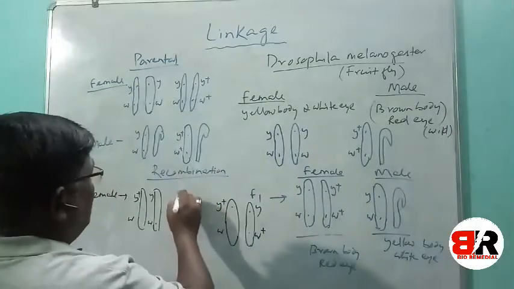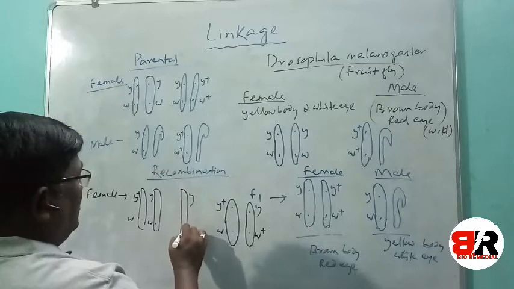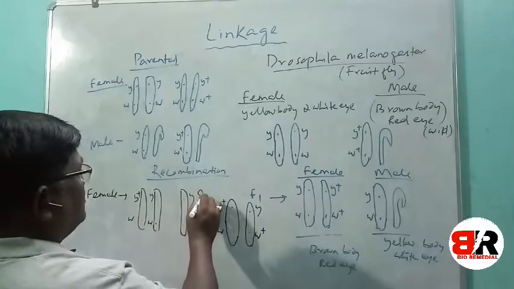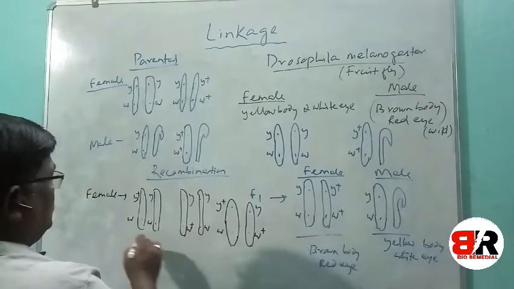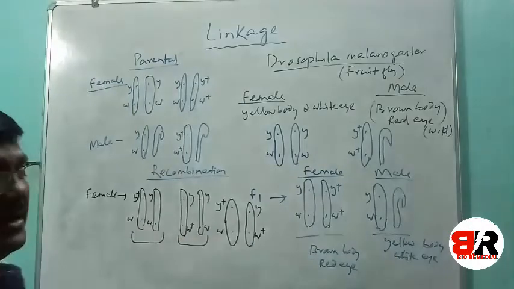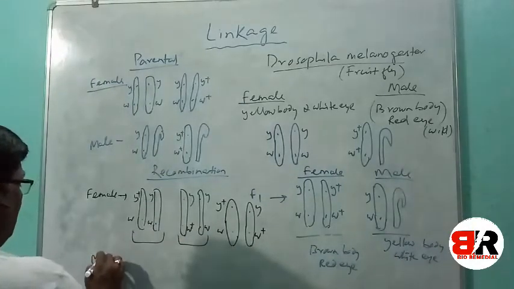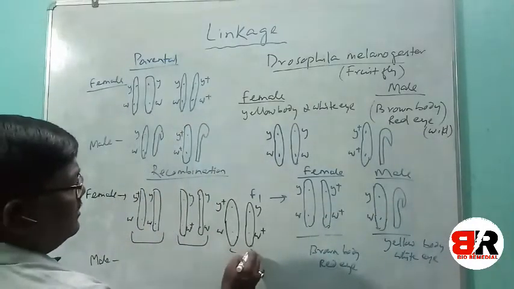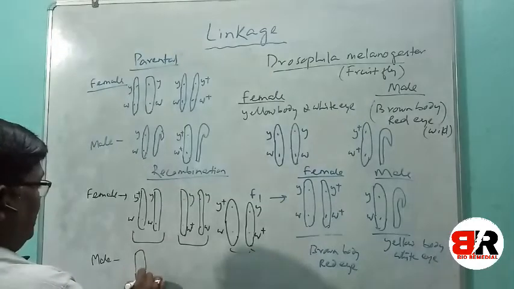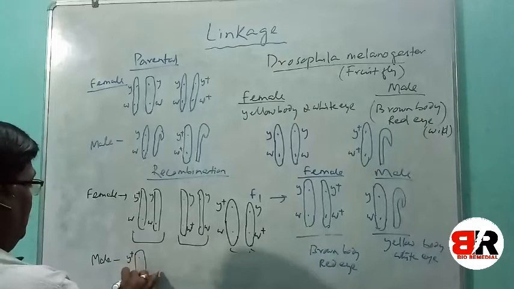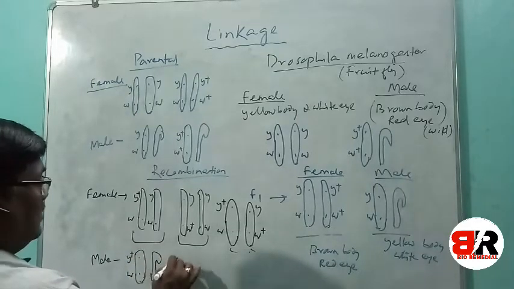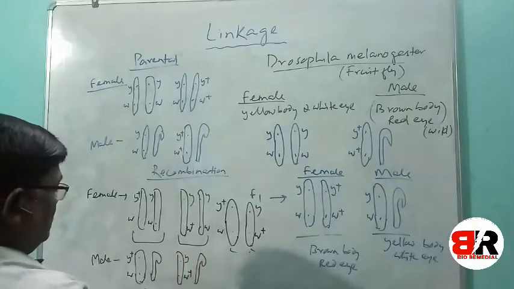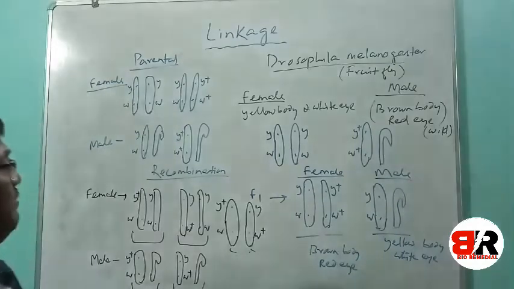Another female will be Y W plus, then YW. Here also YW. So these two cases we will find female, and in male we will find the combination of this Y chromosome with either this or this. That means the combination of Y plus W with Y chromosome, then combination of YW plus with Y chromosomes. Here two cases we will find male.